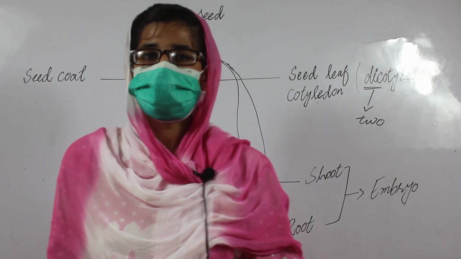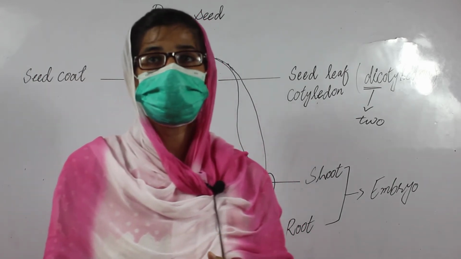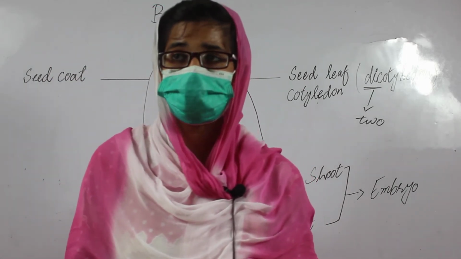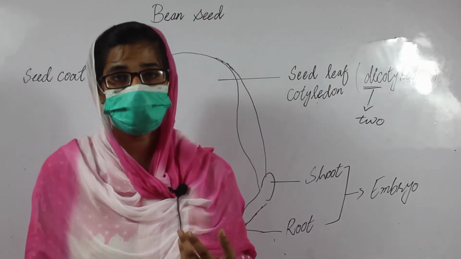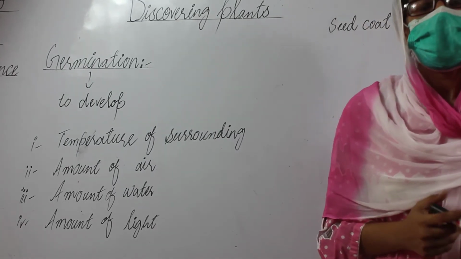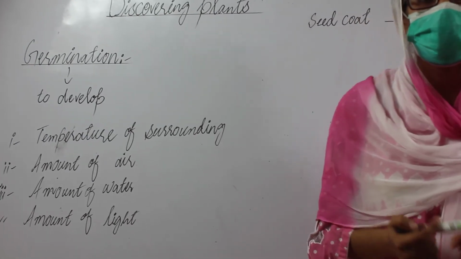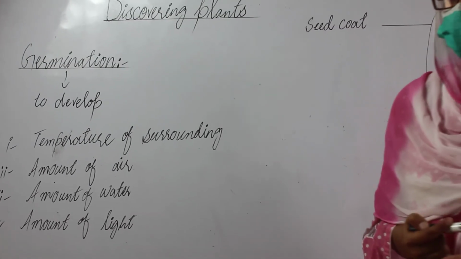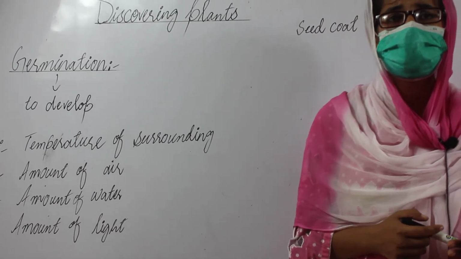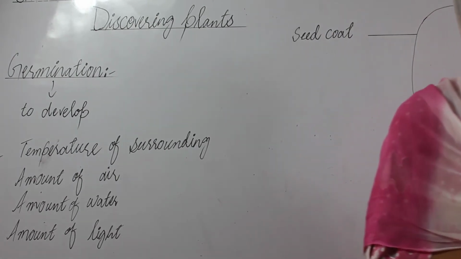What are the conditions necessary for the germination of seeds? Here are 4 conditions: the first one is temperature of the surrounding, the second is amount of air, then amount of water, and amount of light.